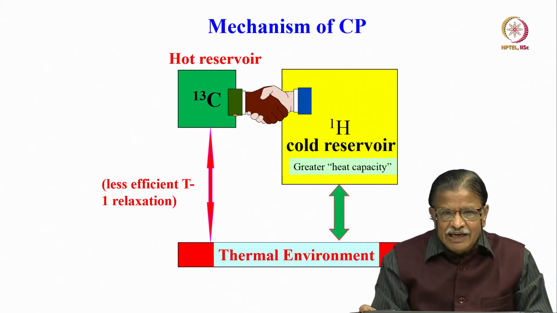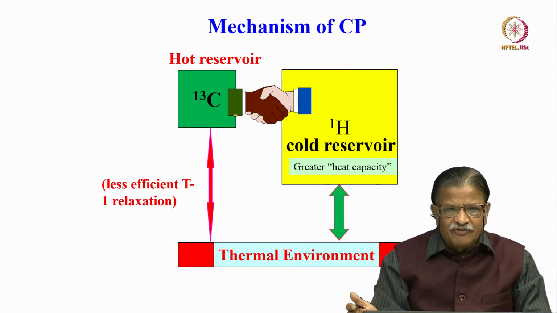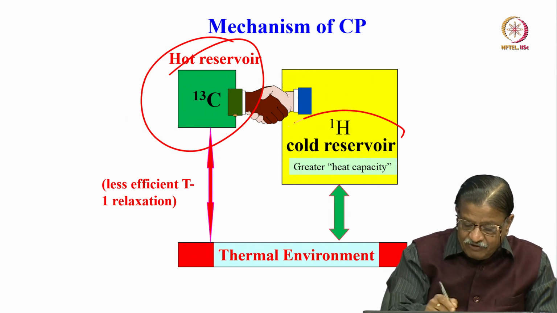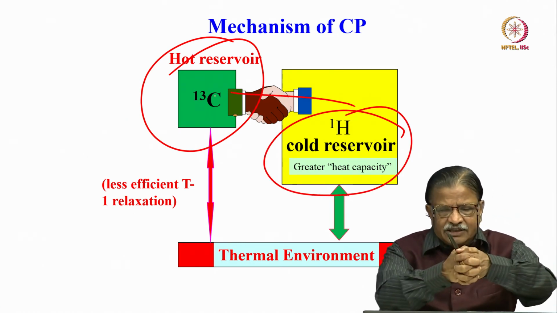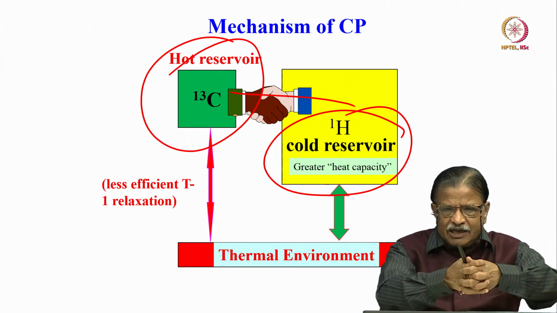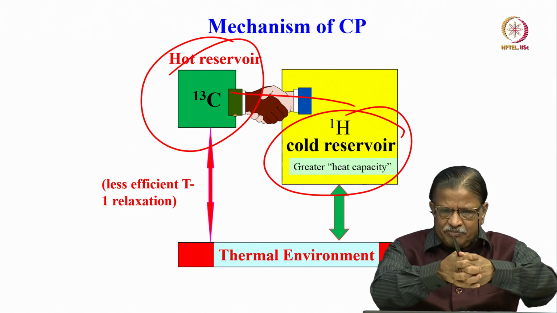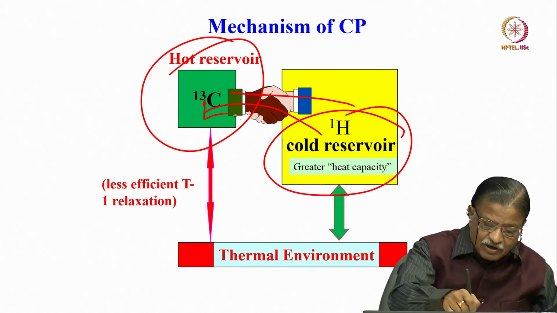So what is the mechanism of CP? This is what happens. Diagrammatically, you can find carbon 13 is a hot reservoir, proton is a very cold reservoir. Now you are bringing them to contact, they are shaking hands, bring them into contact in the rotating frame, they lose their identity. When you match the Hartmann-Hahn condition, the magnetization transfer goes from proton to carbon.